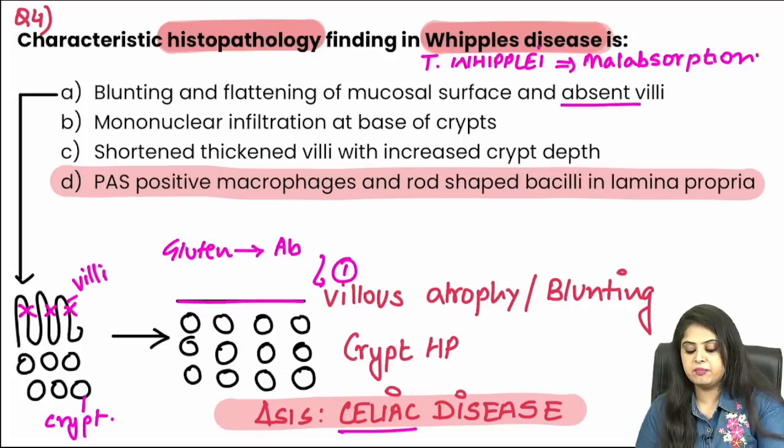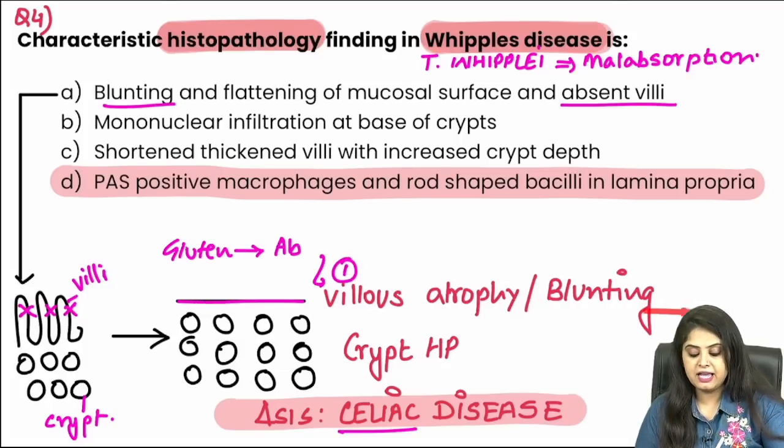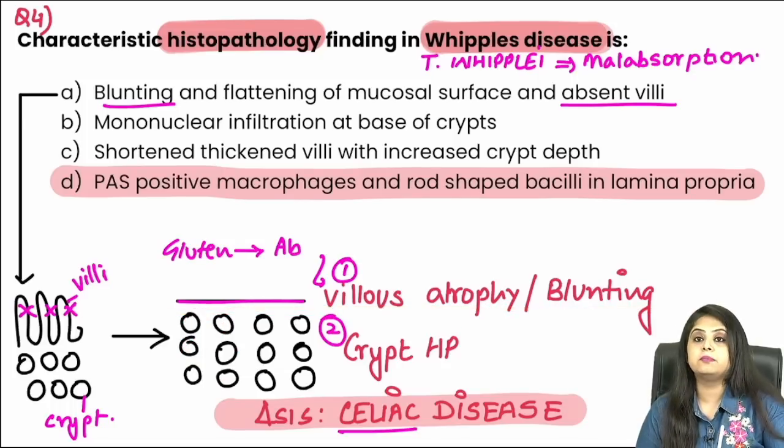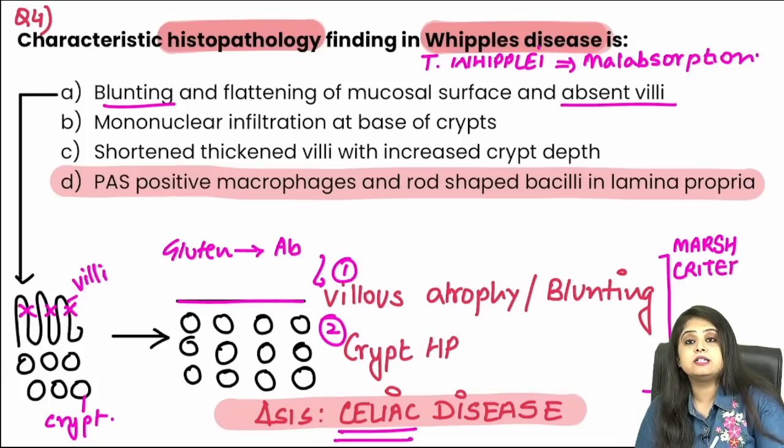See, all the villi have become flattened and blunted. So there is blunting of the villi, and because the villi have flattened, what is going to compensate? I can see the number of crypts have increased. So the next thing that we notice is crypt hyperplasia. That is what you see in gluten disease, celiac disease, and together in medicine, this criteria for celiac disease is referred to as the Marsh criteria, another very important question in medicine.